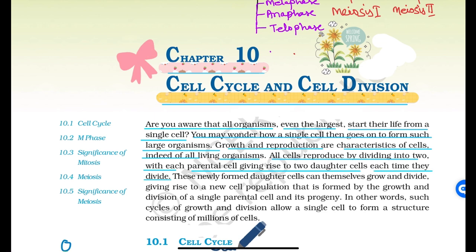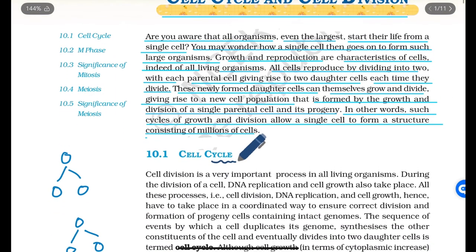Each time they divide, these newly formed daughter cells can themselves grow and divide, giving rise to a new cell population that is formed by the growth and division of a single parental cell and its progeny. In other words, such cycles of growth and division allow a single cell to form a structure consisting of millions of cells. Cell cycle. Cell division is a very important process in all living organisms.